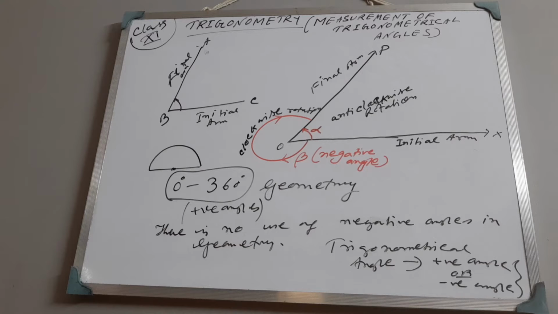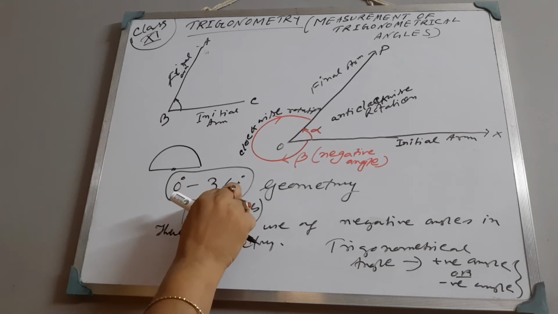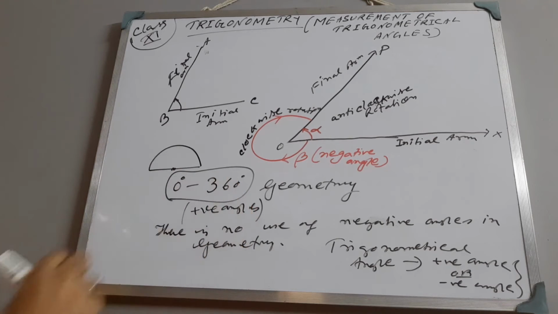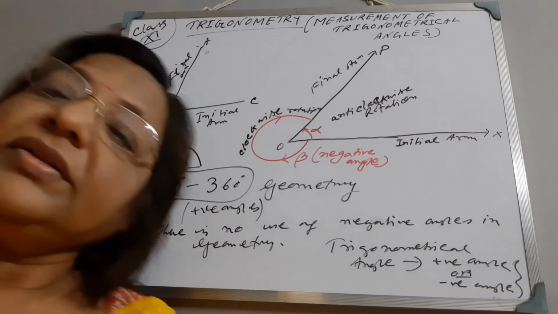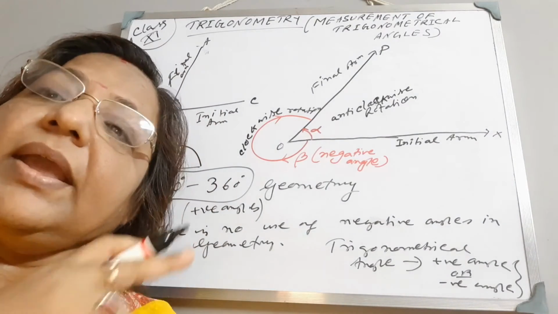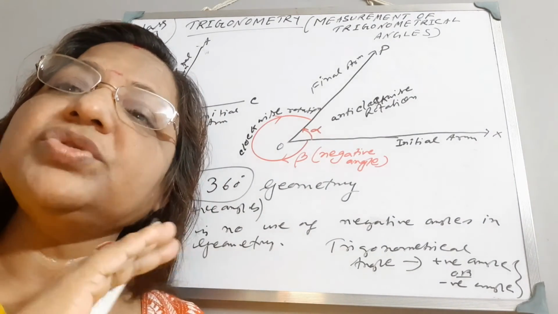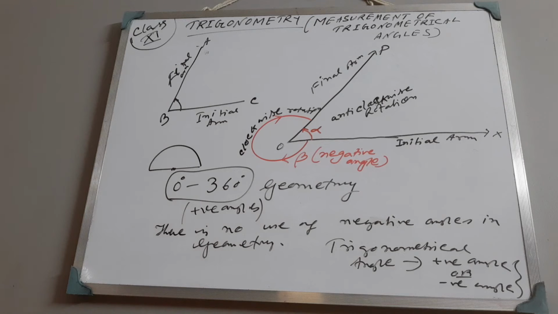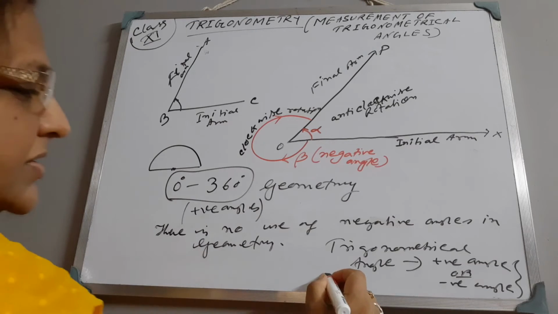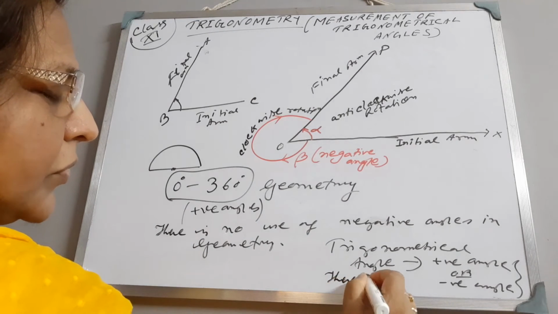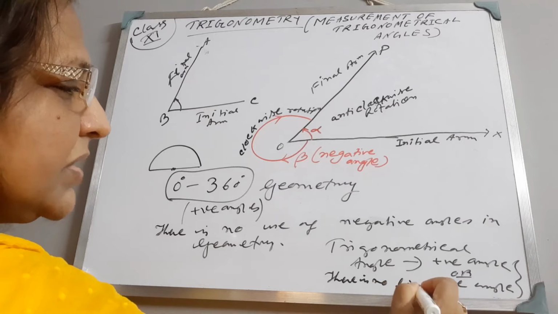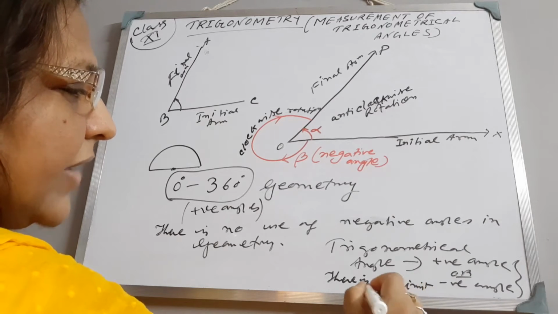That means there is no such definite limit. In geometry we can measure only 0 degree to 360 degree, but in trigonometry there is no such limit. There is no limit of angles.